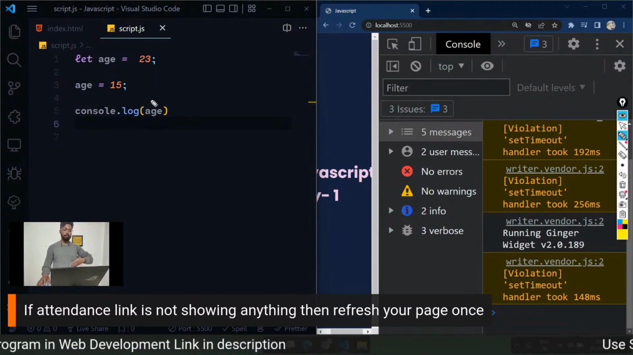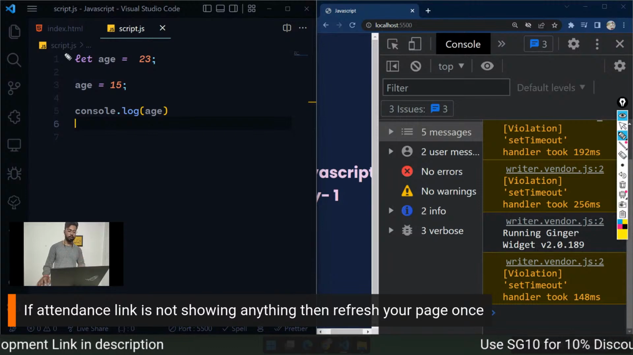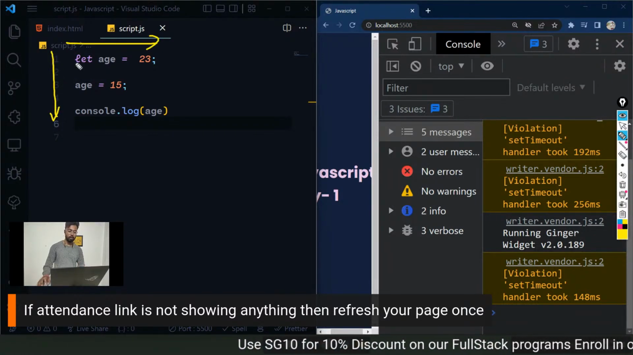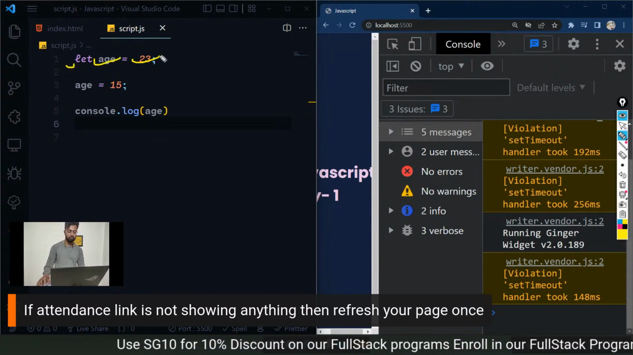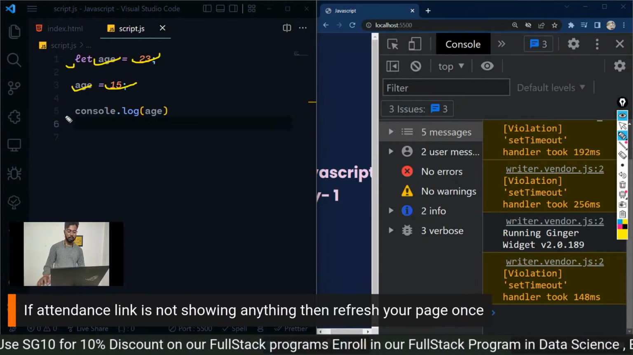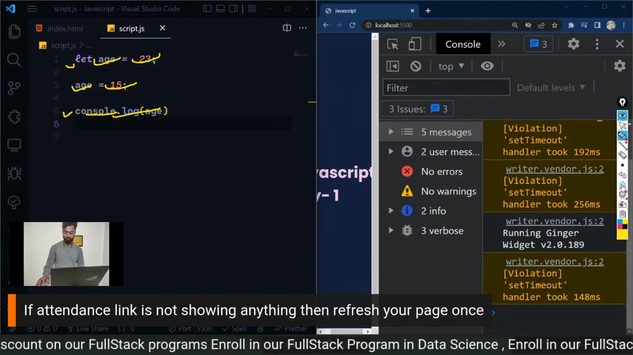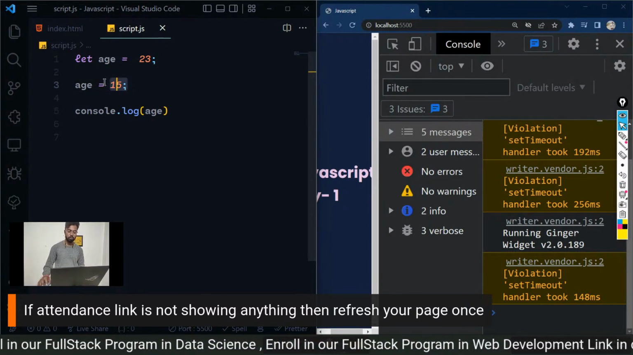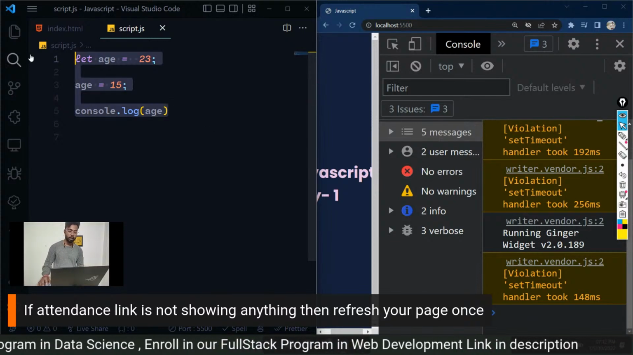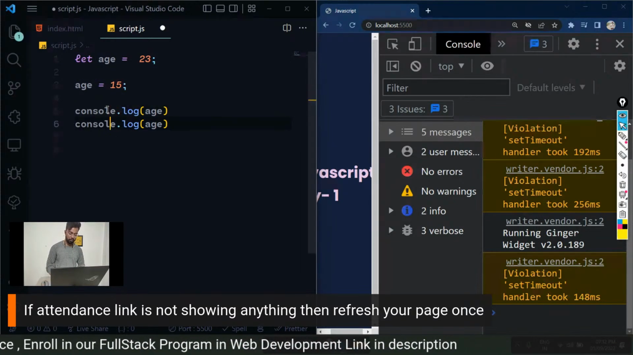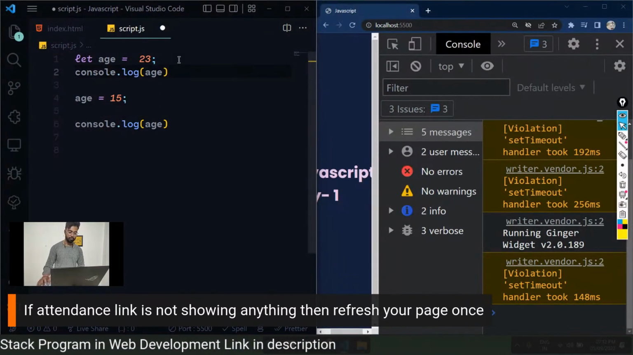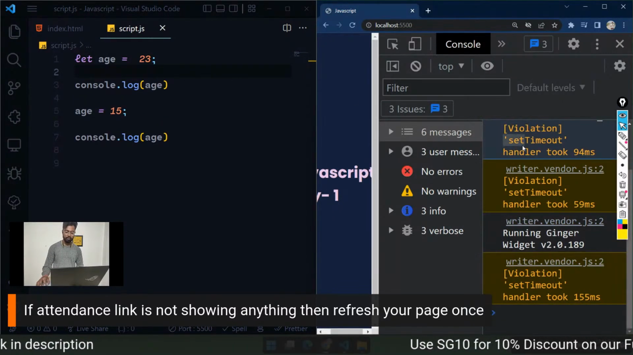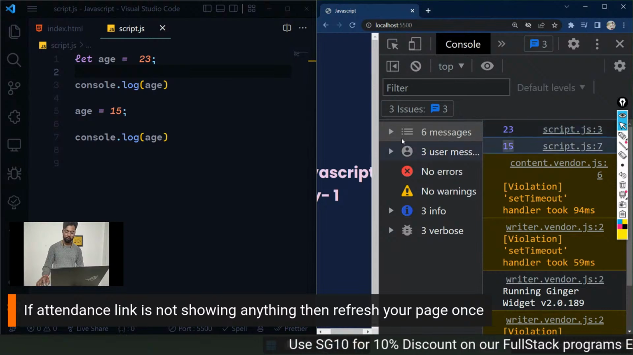In any programming language, the code will always be read from top to bottom, and left to right. So it will read this first, and after that it will come to the second line, and after that the third line. That's why we can reassign a value. By the way, let me put a console.log here as well. If I save it, we are getting 23 and 15, both.